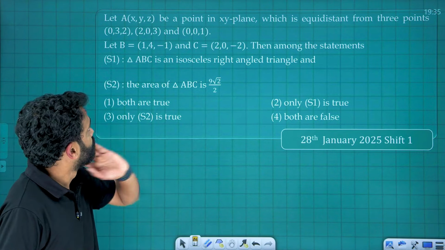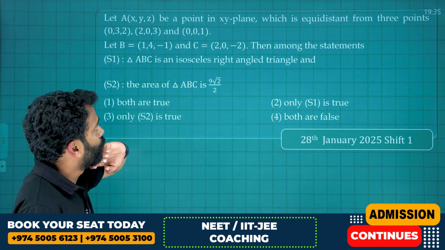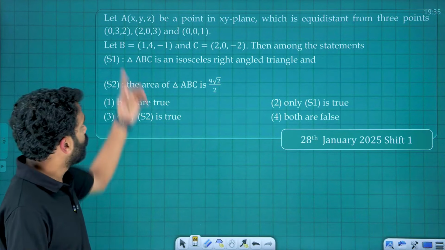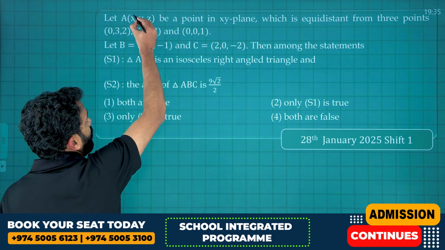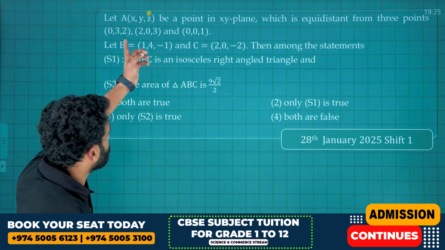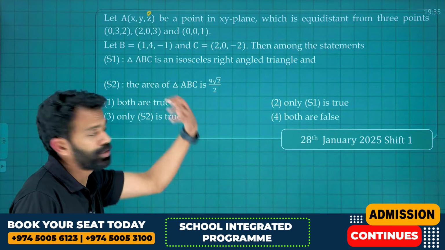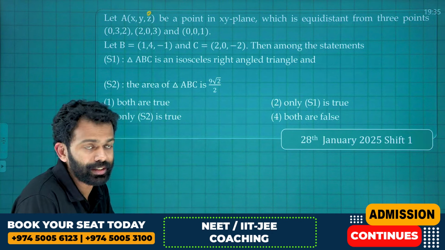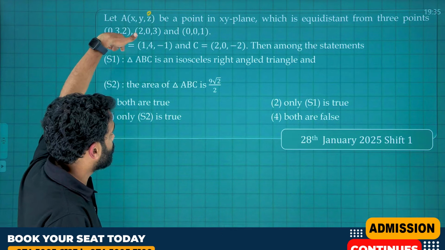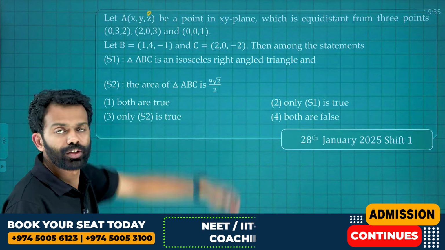The question says A(x, y, z) is a point on the xy plane. So what is the specialty of the xy plane? In the xy plane, the z coordinate will be 0. Therefore A can be written as (x, y, 0); instead of z, we write 0. It is equidistant from the 3 points, and using that relation we need to find x and y. After finding the complete coordinates of A, we should apply the distance formula. We need to find AB, BC and AC as well to verify the truth and falsity of the given statements.